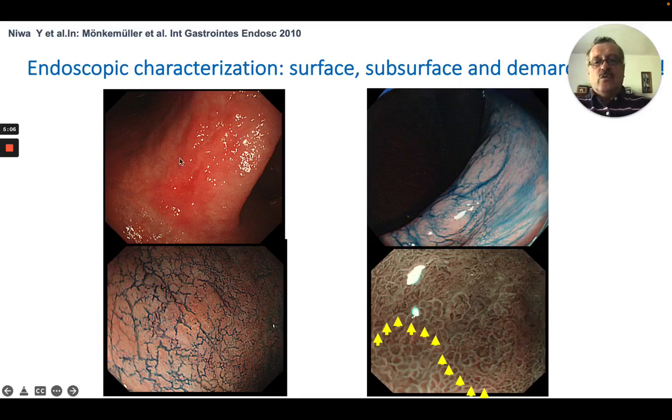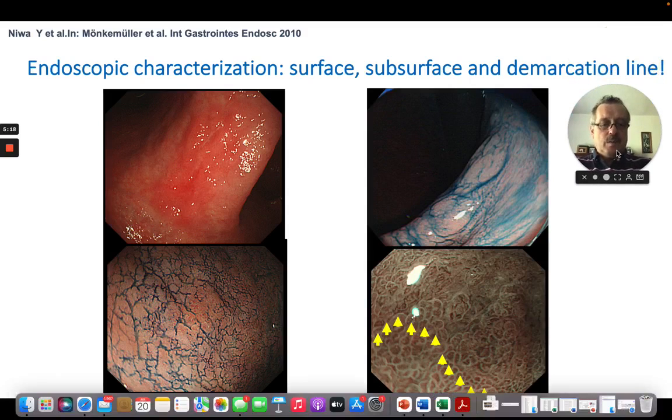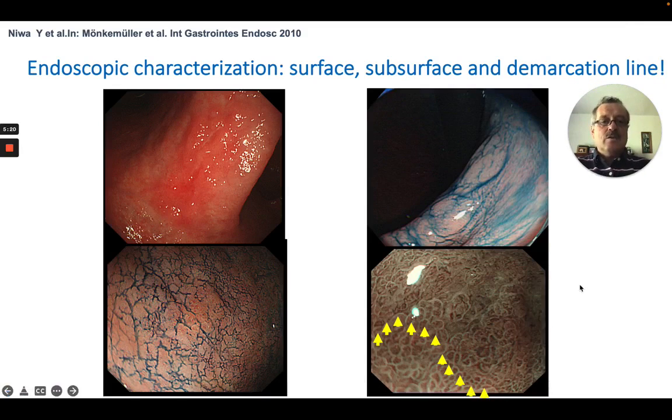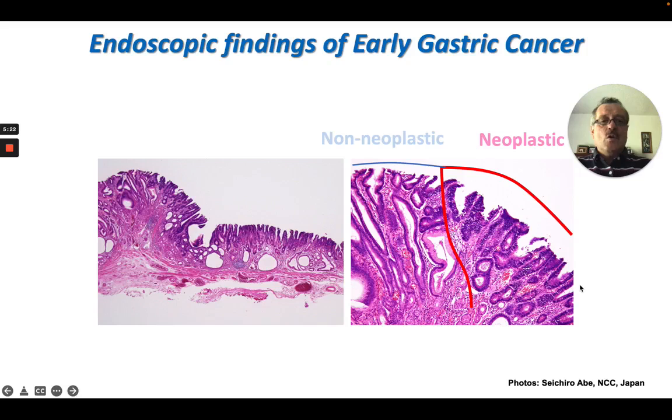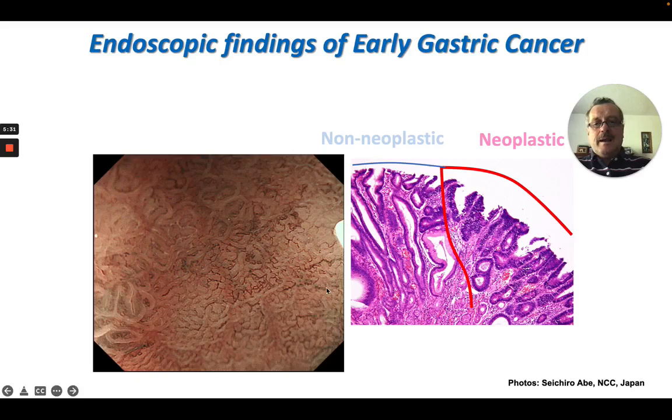We look at the surface, we look at the mucosal aspects, and we also look at the vessels, and very importantly, also look at the demarcation line. We will talk a little bit about that today. The demarcation line is the area where there is a border between a cancer and the benign lesion.